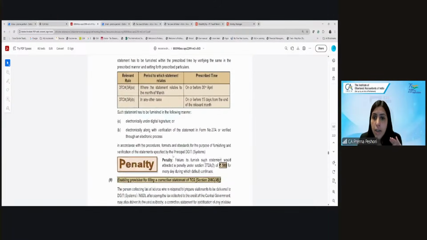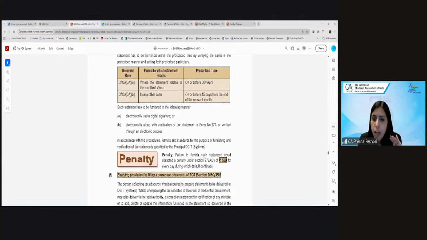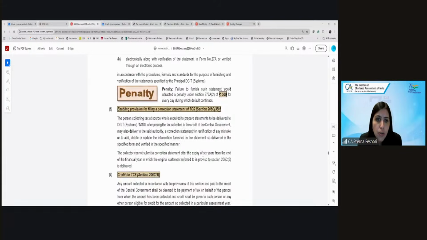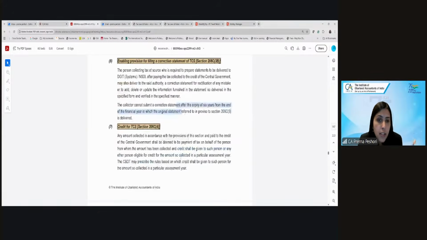Now, again, failure to furnish the statement would attract the penalty of rupees 500 for every day during which the default continues. Again, you can correct the statement of TCS, but again, the time limit for the correction has been introduced, which is 6 years from the end of the financial year in which the original statement has been filed.